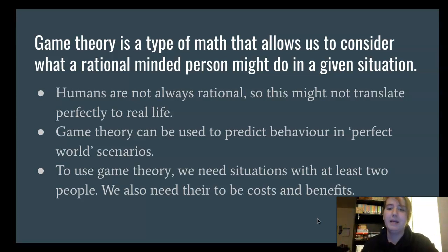To use game theory, we need situations that have at least two people. So it can't just be one person. We need at least two people, and we need there to be cost and benefit, so reasons for us to do things. So the reason for, well, I can't do the pizza one because pizza's not a person. But there are many, many different game theory scenarios that we could talk about another time. I just thought this would be interesting. I'm going to click to this next slide.